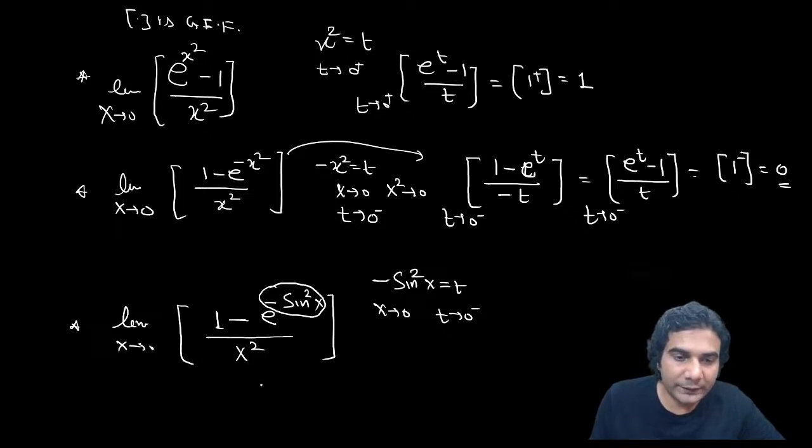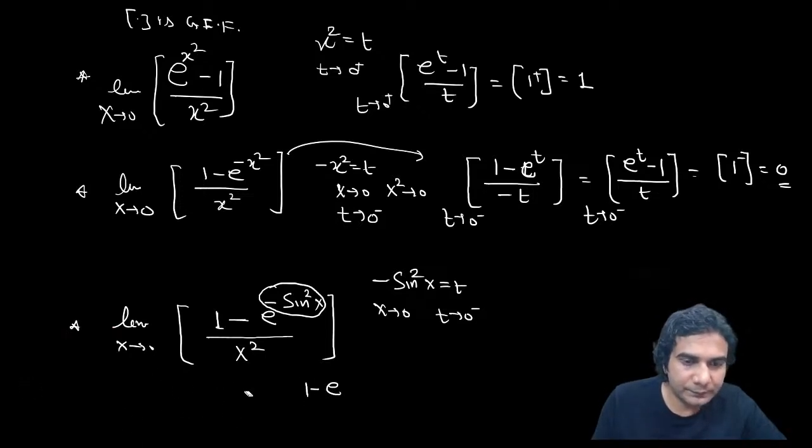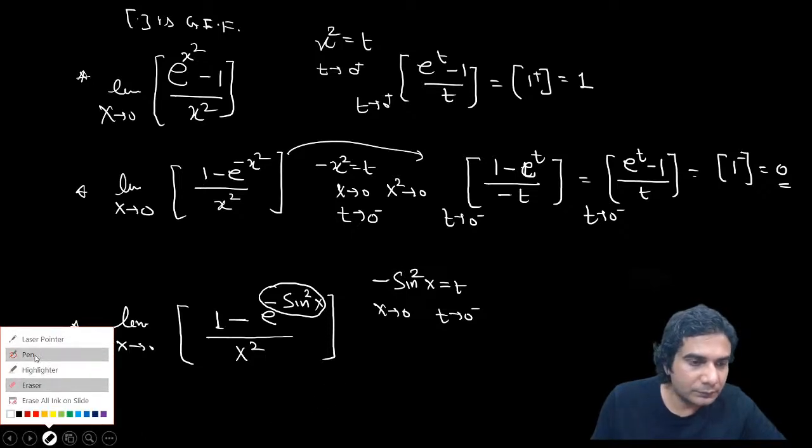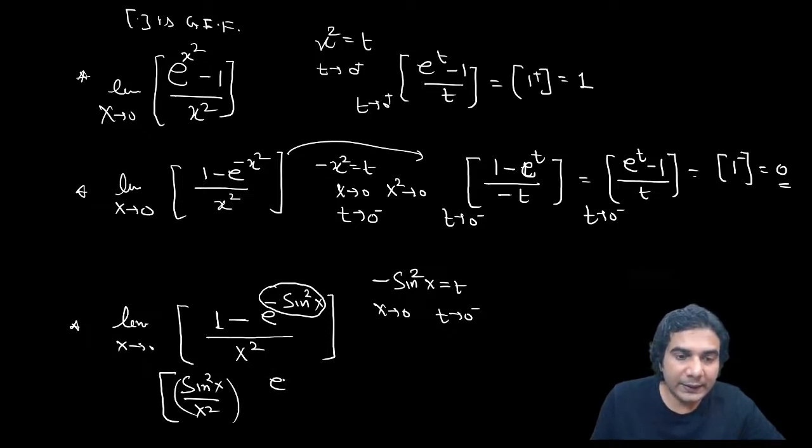So now your question will become 1 minus e raised to... okay, before doing this, I need to change something. Okay, what is that change? I'll tell you. You could divide and multiply by sine square. So it will be sine square x upon x square. Club this x square with sine square and write this as e raised to minus sine square x minus 1. I've taken minus common. That minus I'll take to the denominator and write like this, okay?